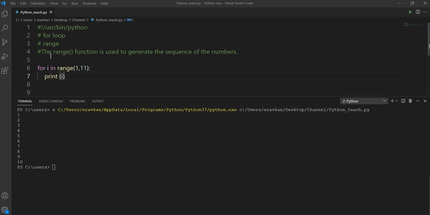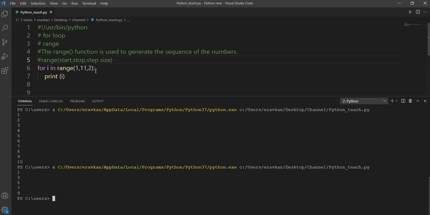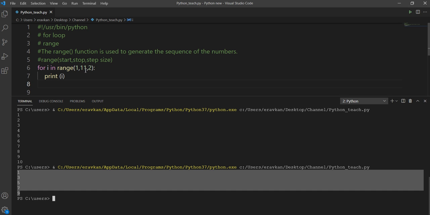The range syntax is start, your start point, stop point, and step size. Step means if I write 2, then 1 plus 2 is 3, then 3 plus 2 is 5, it will go like this. See, 1 3 5 7 9, and it goes till the end of range minus 1. Like if it is 11, it will go up to 10. If I do 15, it will go up to 14. So this is our range function.